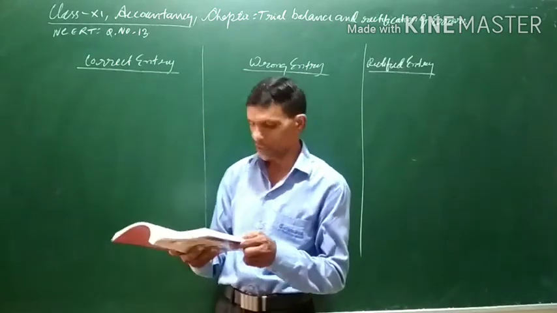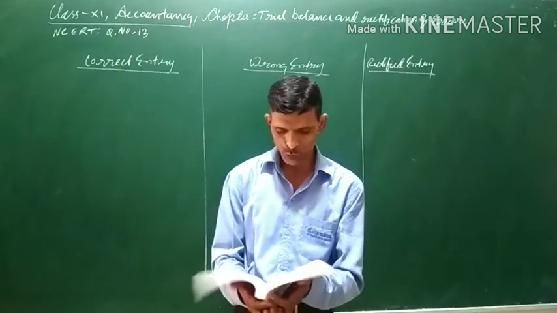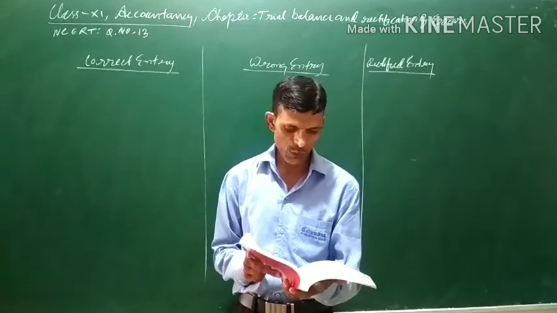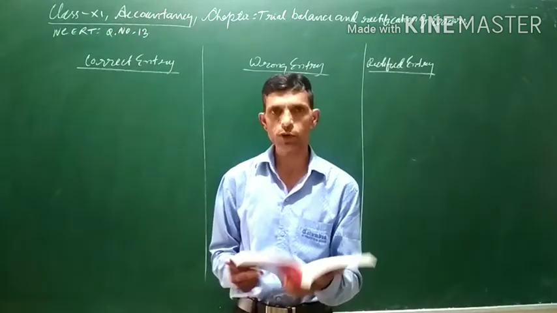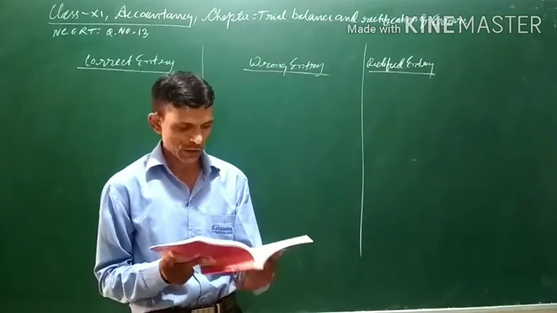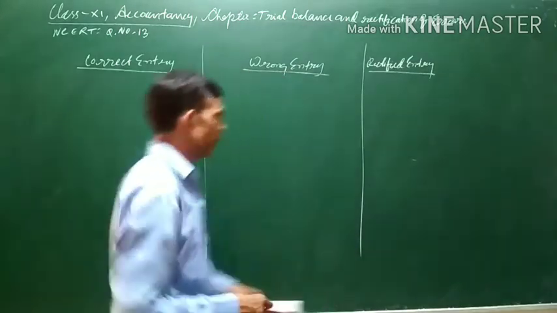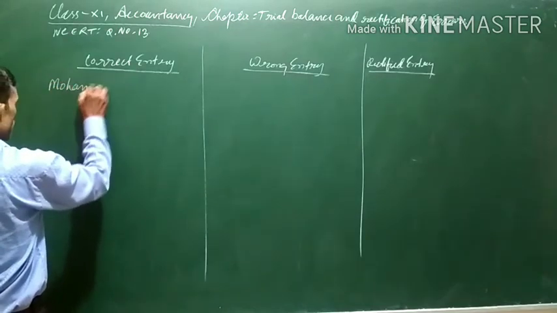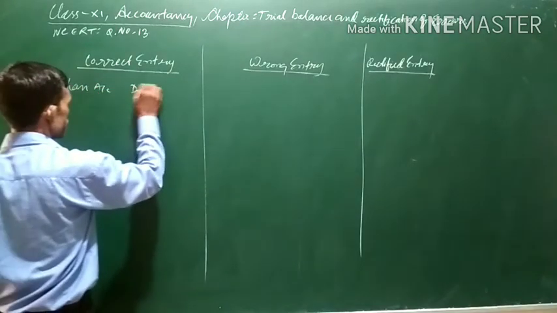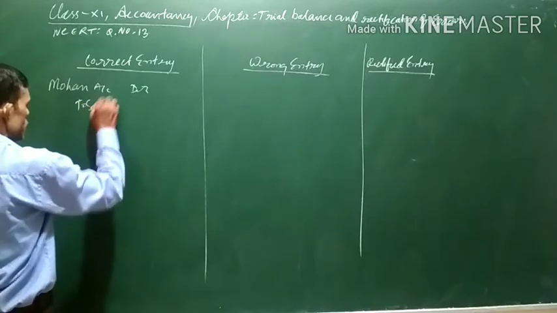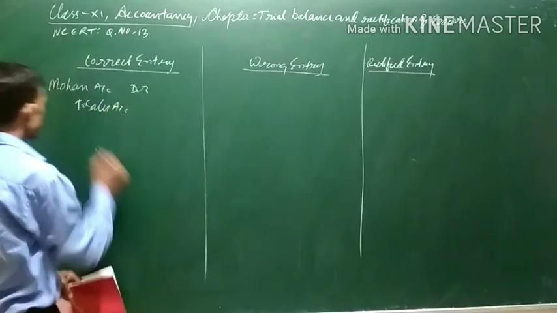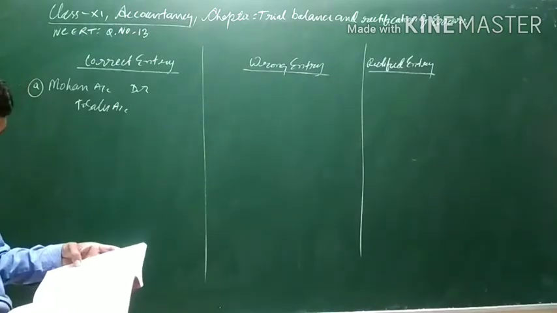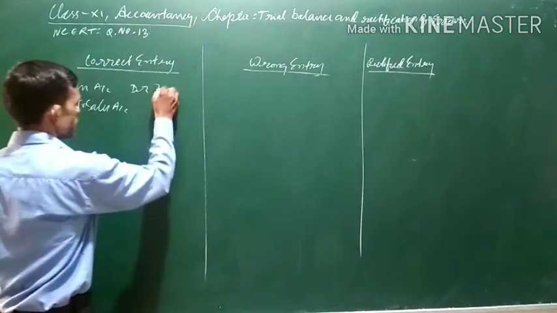Starting from question number 13, credit sales to Mohan 7,000 were recorded in the purchases book. However, Mohan's account was correctly debited. First of all, we will write the correct entry. When credit sales are made to Mohan, the entry will be Mohan account debit to sales account. Question number 13, first one, the A, 7,000.